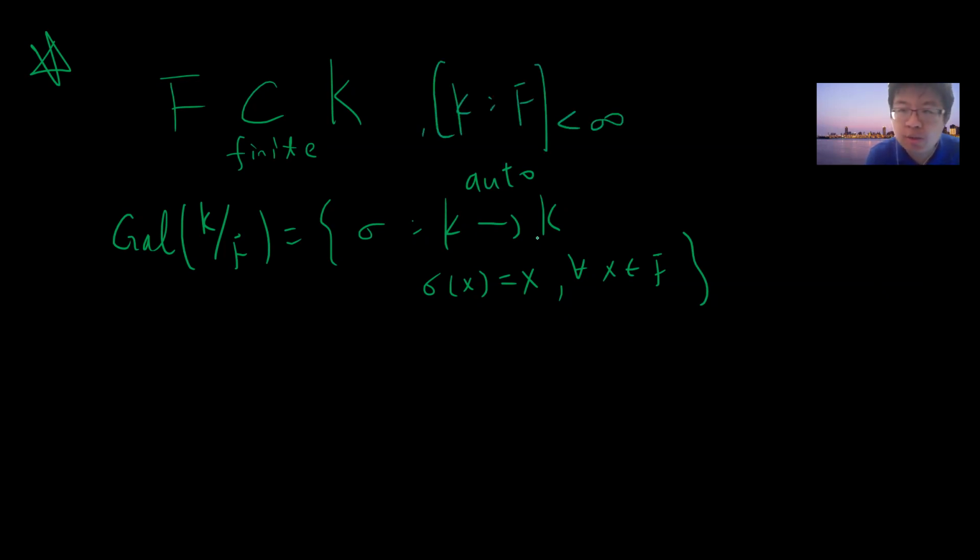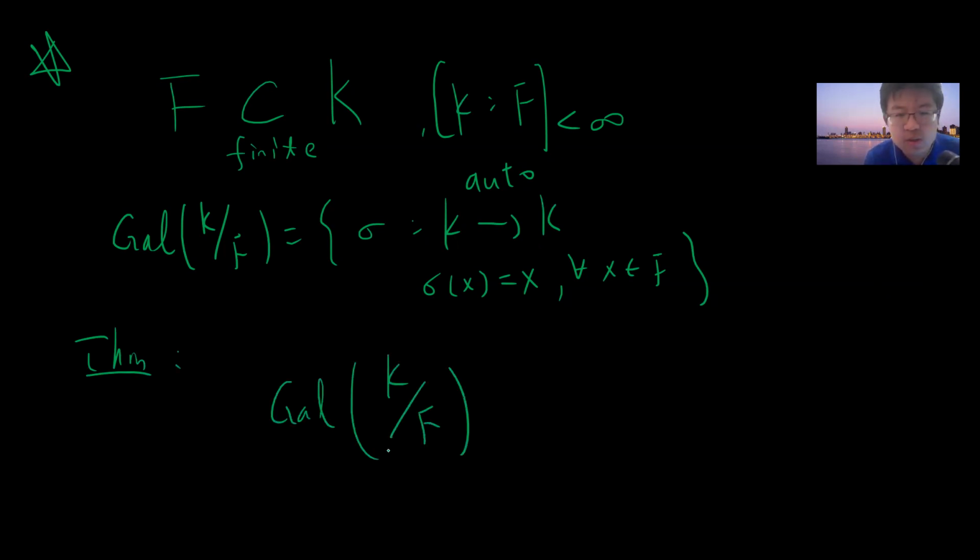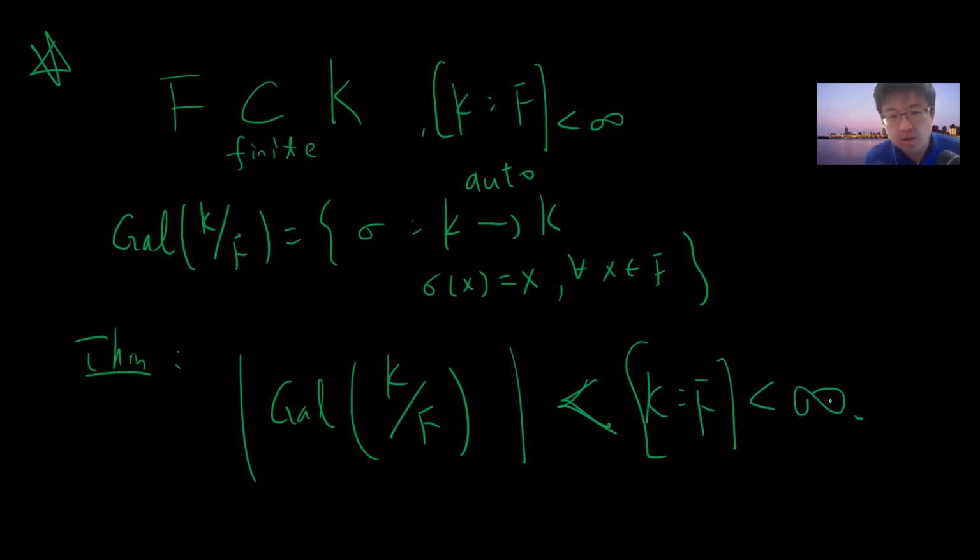So what is the relationship between the dimension and the Galois group? This is a theorem. If we have a Galois group of K over F, this Galois group must be finite, and its order is bounded by the dimension of K over F. Furthermore, if you assume that K over F is a finite Galois extension, then in the next video we will prove that there will be an equality sign.